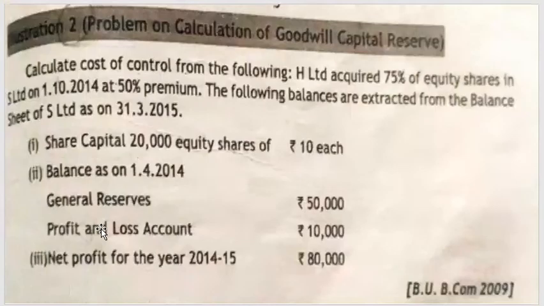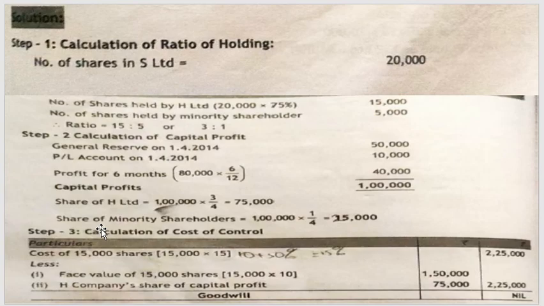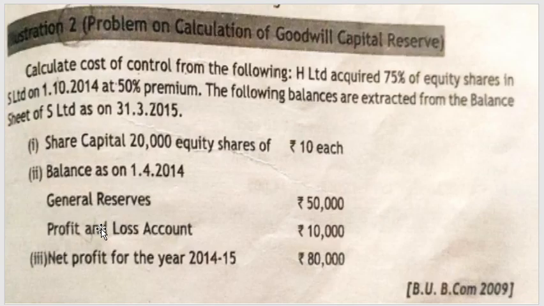So now first we need to know what is the purchase value of shares. The purchase value of shares of the parent company is 15,000 shares. 15,000 shares at what cost? Here it is rupees 10 each, but they are purchased at a premium of 50%, which has been mentioned. So rupees 10 into 50% will give you 5 rupees as a premium.